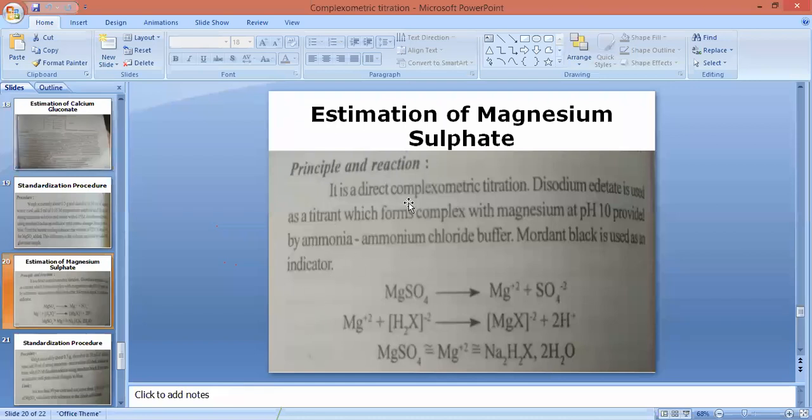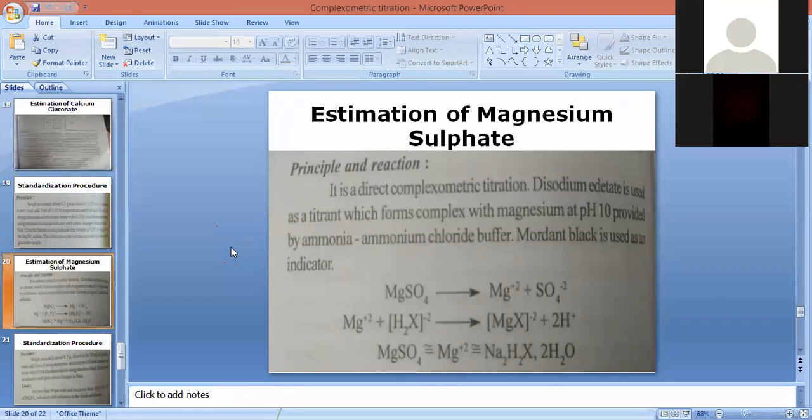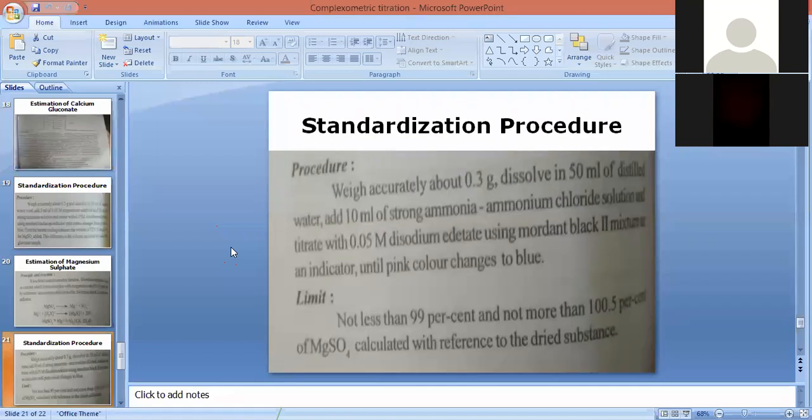So in the principle part, it is a direct complexometric titration. Disodium EDTA is used as a titrant which forms complex with MgSO4 at a pH of 10, and pH of 10 is provided by ammonia ammonium chloride buffer, and Eriochrome Black T is used as an indicator. So this is the principal part. Next is the procedure. In the procedure, the exact quantity of MgSO4 or another reagent.